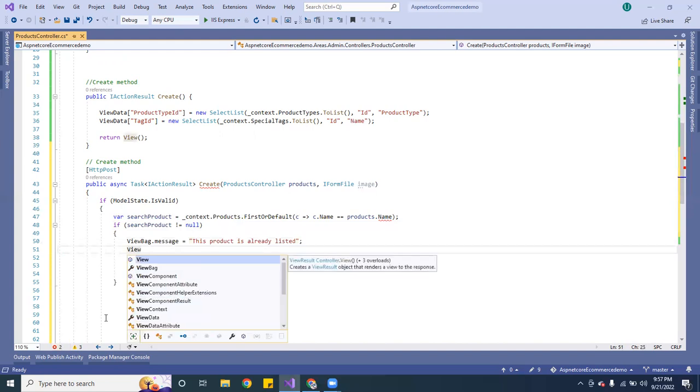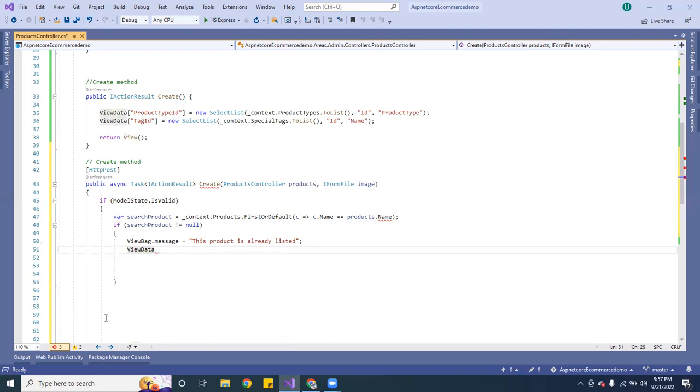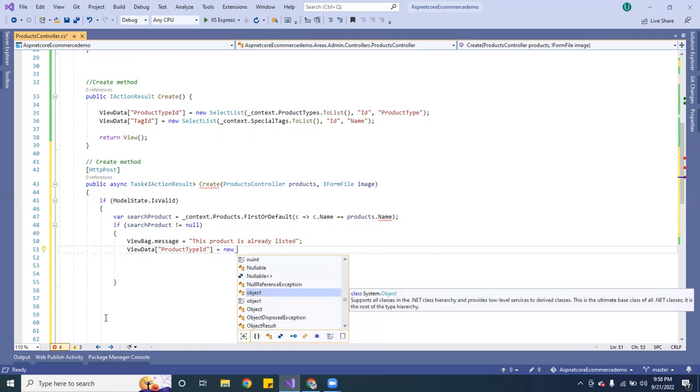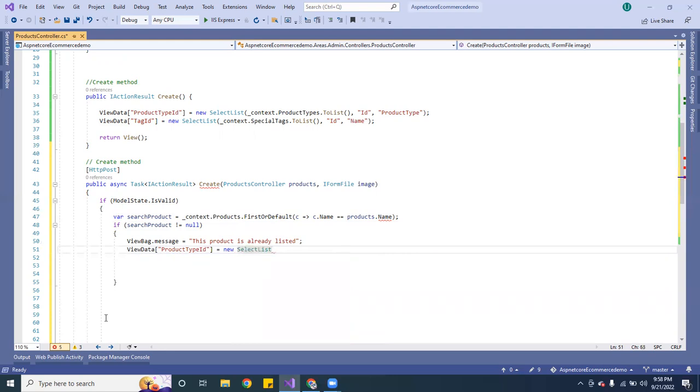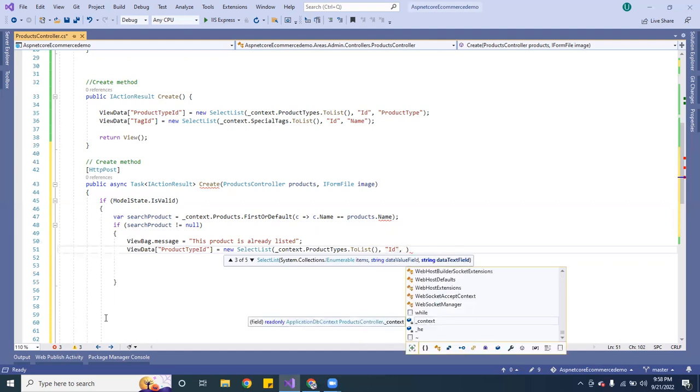So the next one we want to do is view data, and this one we want to pass product type ID. And inside here we want to be able to select, so we want to do new select list, and we want to get context product types to list. And inside there, you're going to need the same thing. We're going to need an ID, and we're going to need product types.